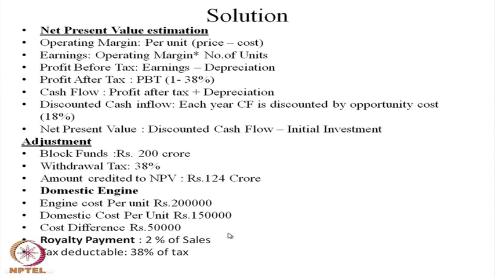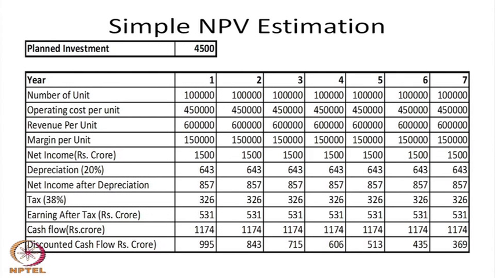If you see the Excel sheet I have given to you, the plant investment is 4,500 crores.